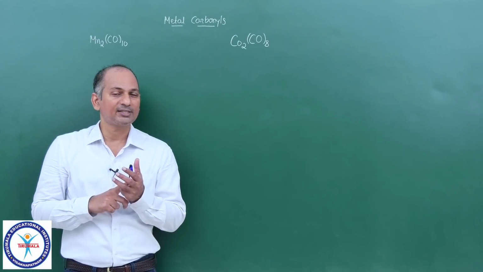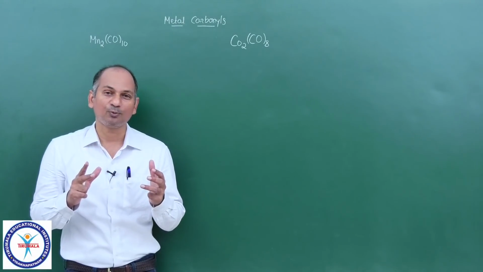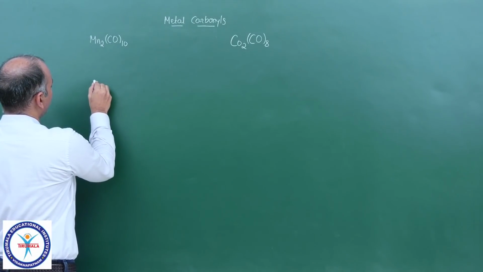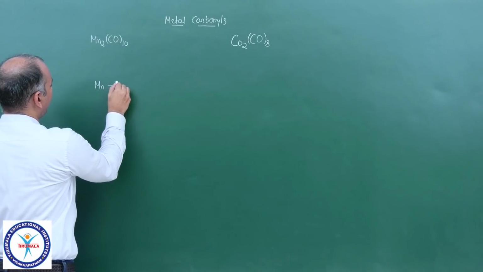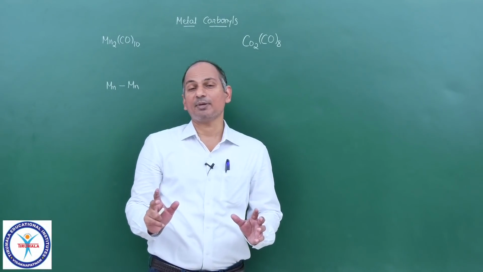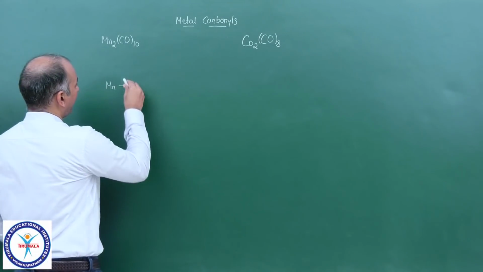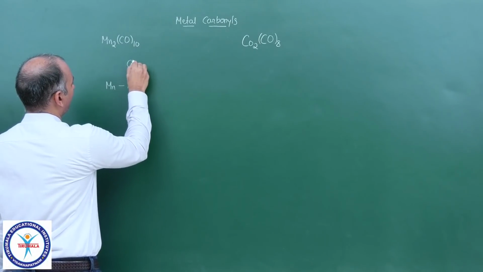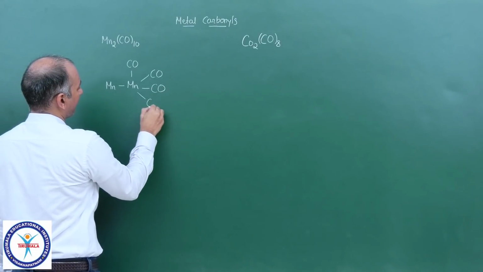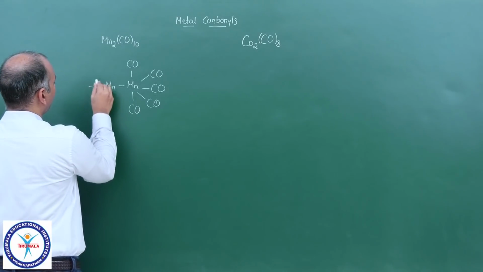The metal should be in a low oxidation state. The complex should follow the EAN rule. Okay. Now, if you come to the structure of Mn2(CO)10, it is like this. There is an Mn-Mn bond, and that is one special feature of this complex. There is a bond between metal and metal. Okay, and here we have 5 carbonyls, and here also we have 5 carbonyls.